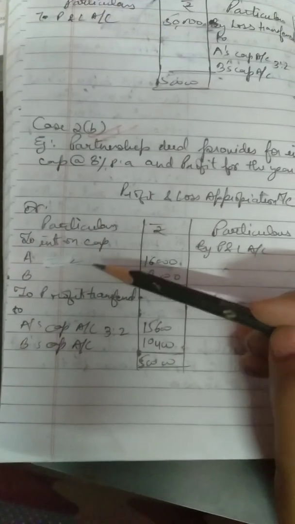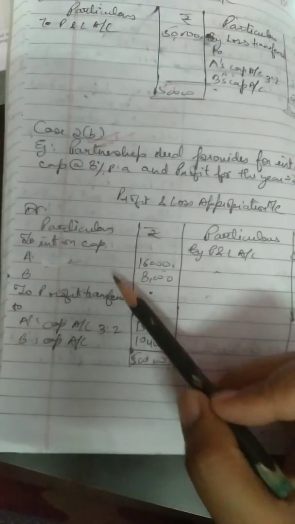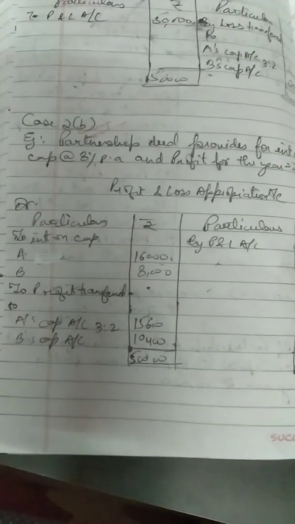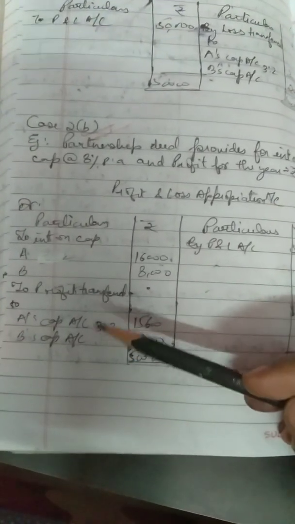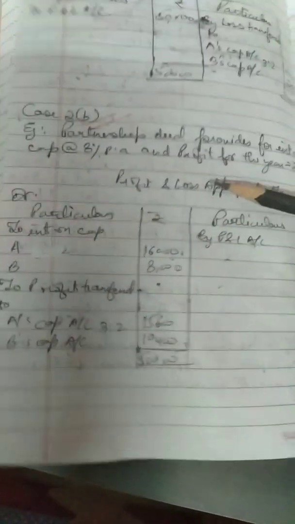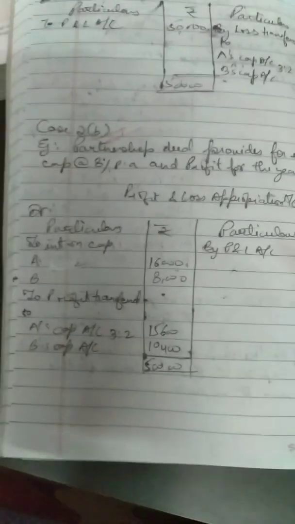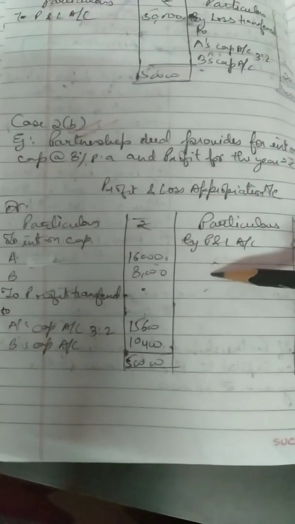50,000 profit, and then you will give interest on capital to A and B at 8% per annum on rupees 2 lakh and rupees 1 lakh. So you will get 16,000 and 8,000. 24,000 you are getting that you have given, and the rest of the amount which is remaining you will transfer to the partners' capital account. This is how you used to do till now. You all are familiar with this. Alright. But what will happen if the case is opposite of this thing?